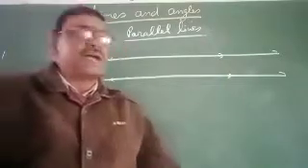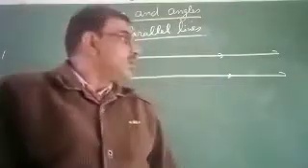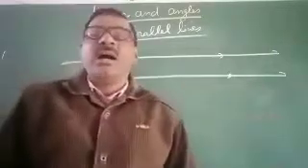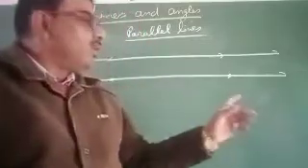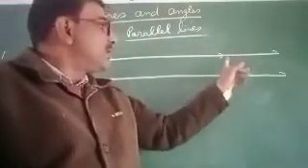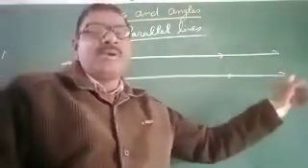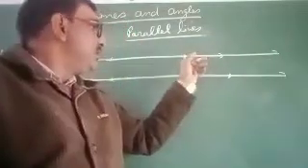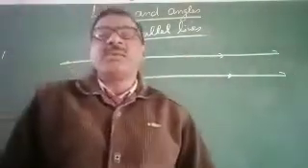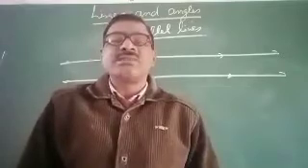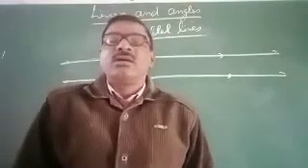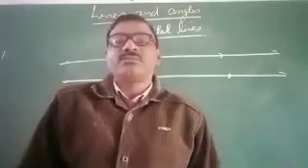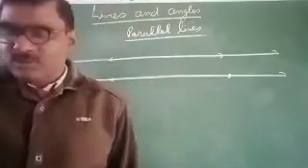It means parallel lines are those lines which never intersect after extending in both directions. Here you also see the distance between the two lines is the same everywhere. So we can say parallel lines are those lines which are at equal distance everywhere.